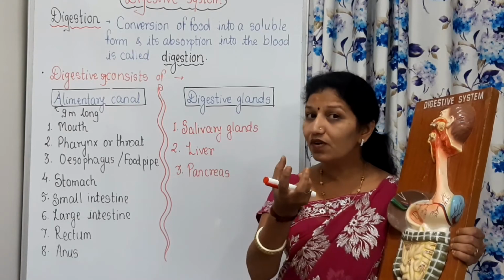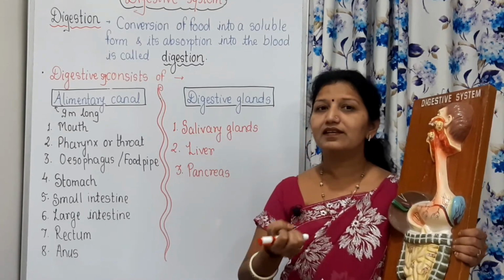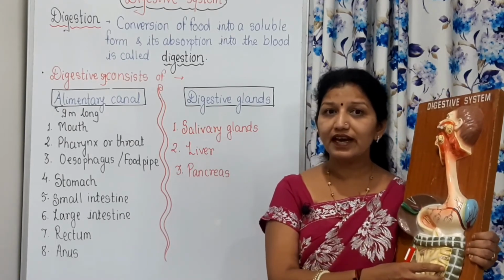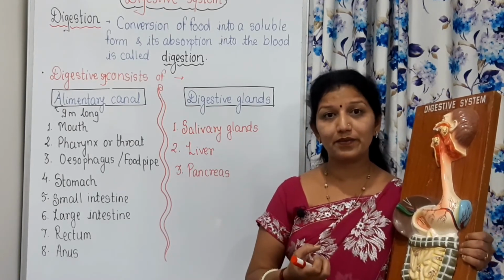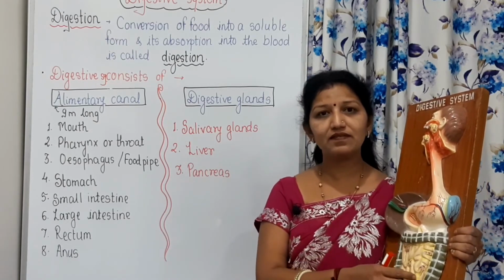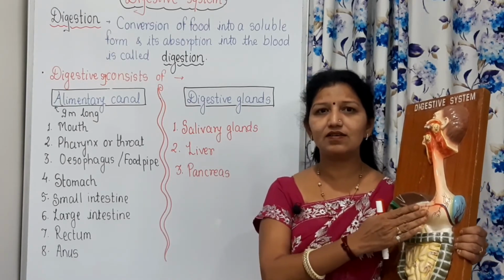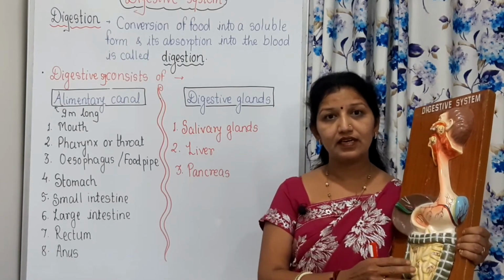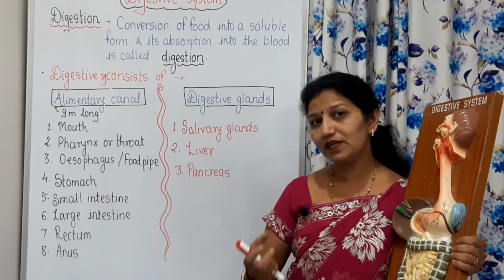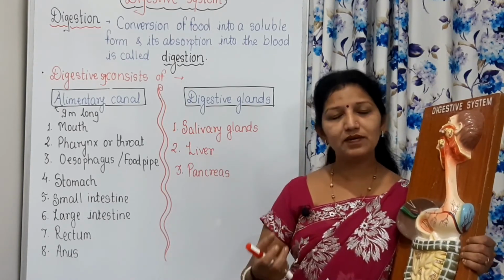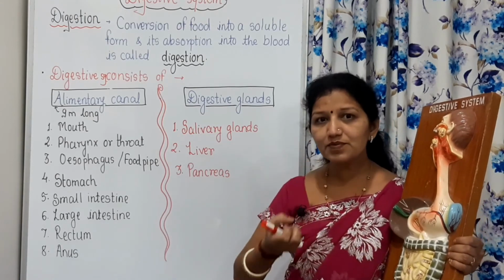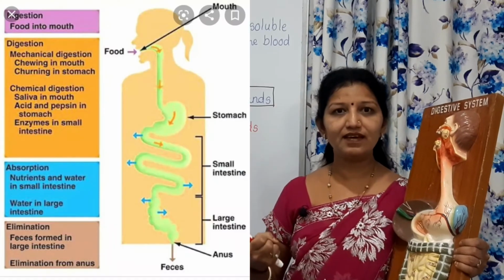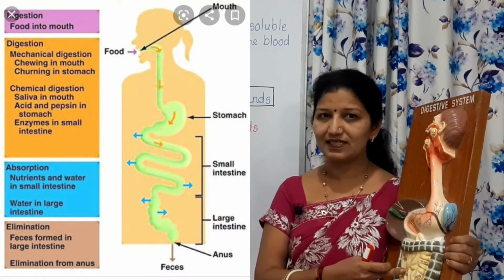These nutrients become blood soluble because of the actions of these juices and all the actions going on in the process of digestion. They are absorbed in the blood vessels, and we feel energetic after taking food.